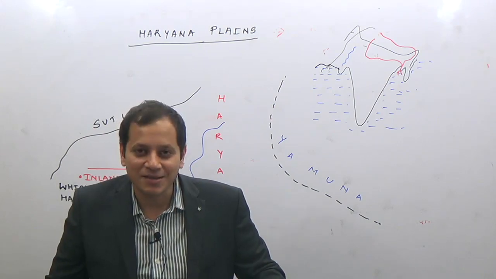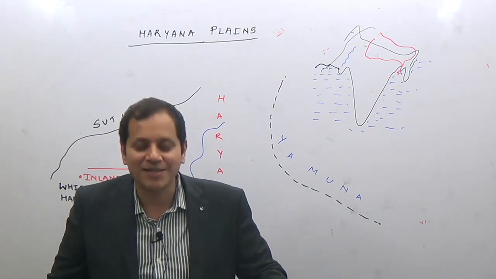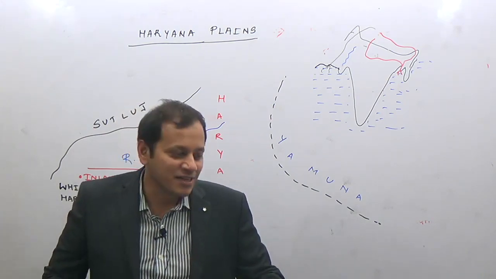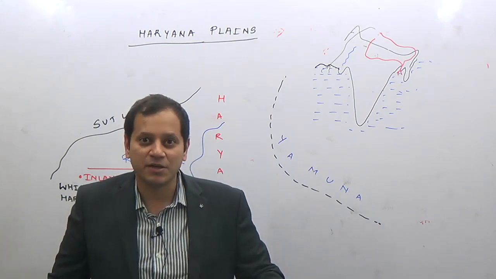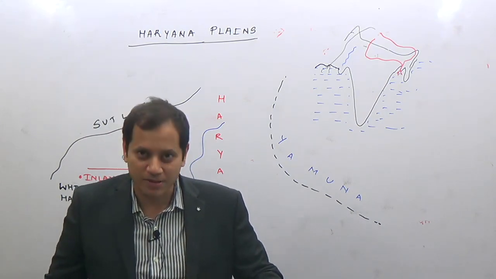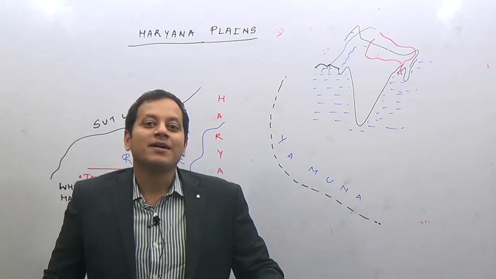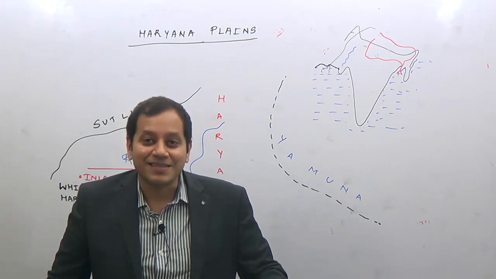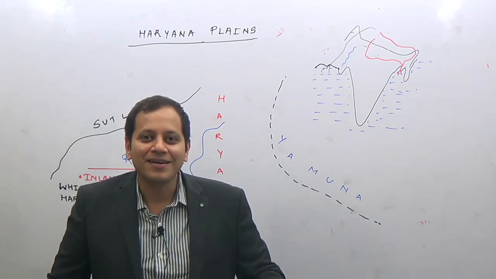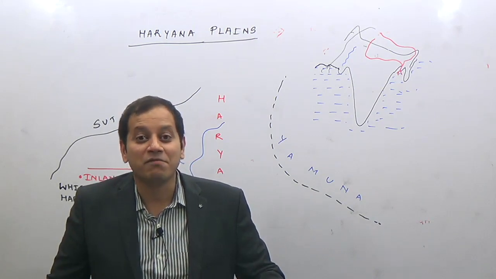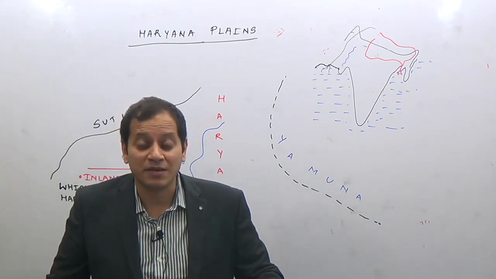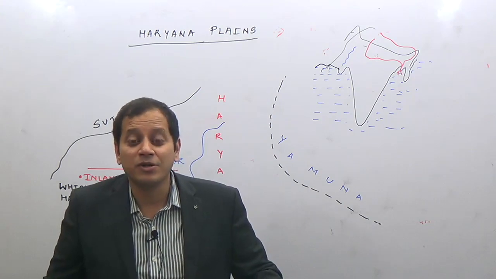Now, where is this river Saraswati? Does it really exist, or is it only in the stories? River Ghaggar is nothing but a remaining part of the once mighty Saraswati river, which is now confined only to mythologies.